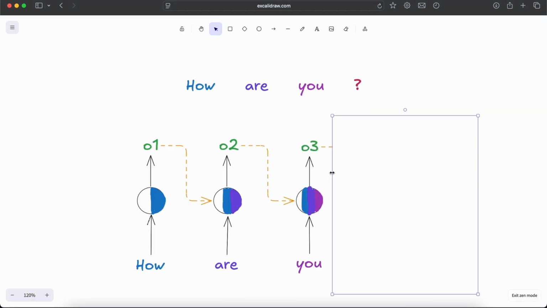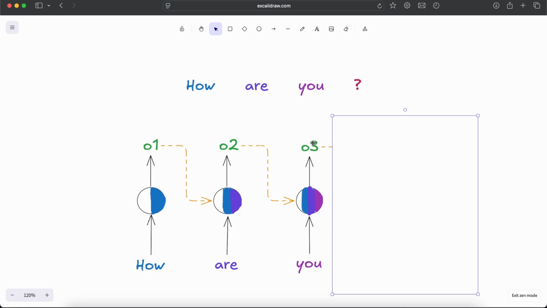Now we'll process the next word, which is U. We're passing the word U as input to this neural network along with the output O2 that we got from the second token. So O2 will have the information from both the first and second tokens. Now we're combining the output O2 with U, and we are passing it through the neural network.